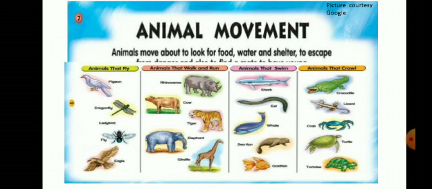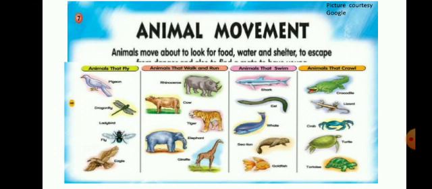Third, here again I have given pictures of animal movement. Now these are the various categories of animals. First, animals that fly. So we can see various kinds of birds and insects who fly. In this way they move from one place to another. Second, animals that walk or run, like the animals shown in the picture: tiger, elephant, even dogs, cats, humans also.